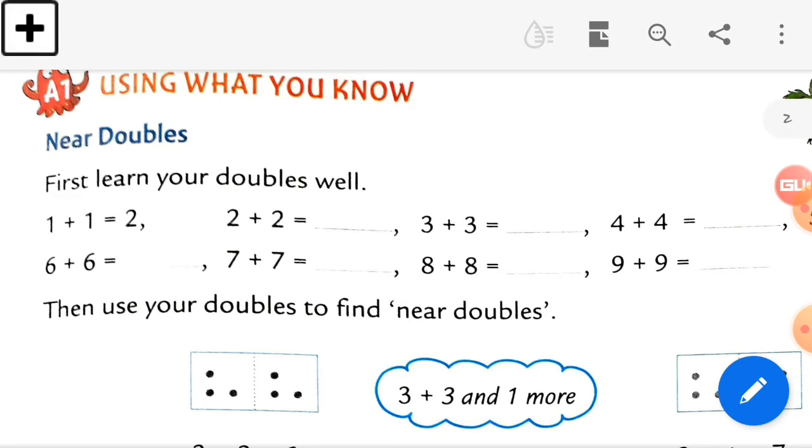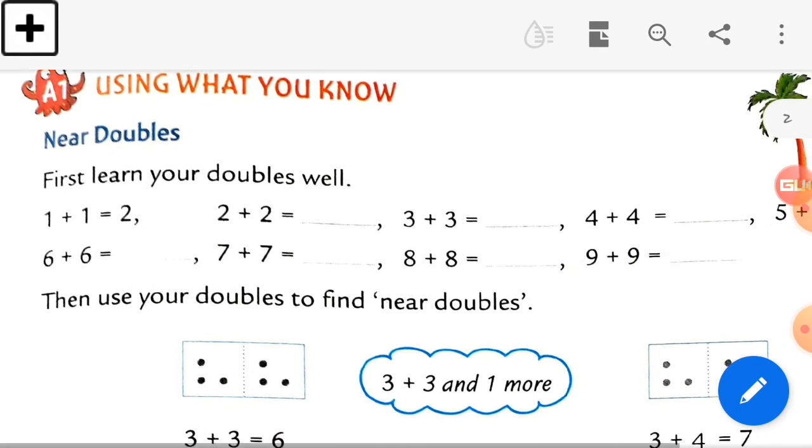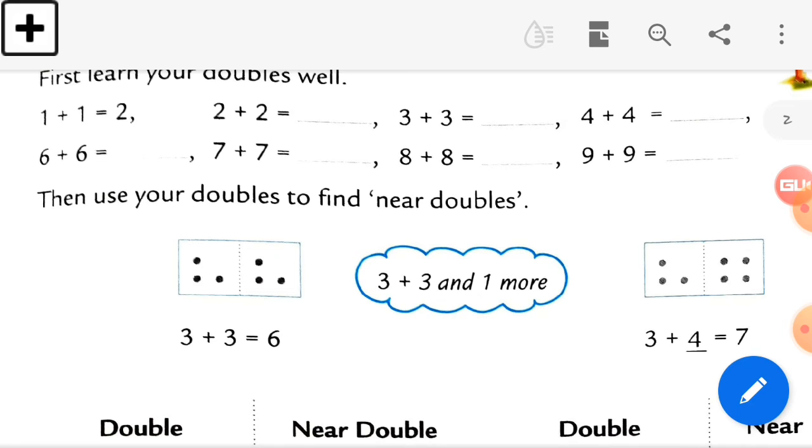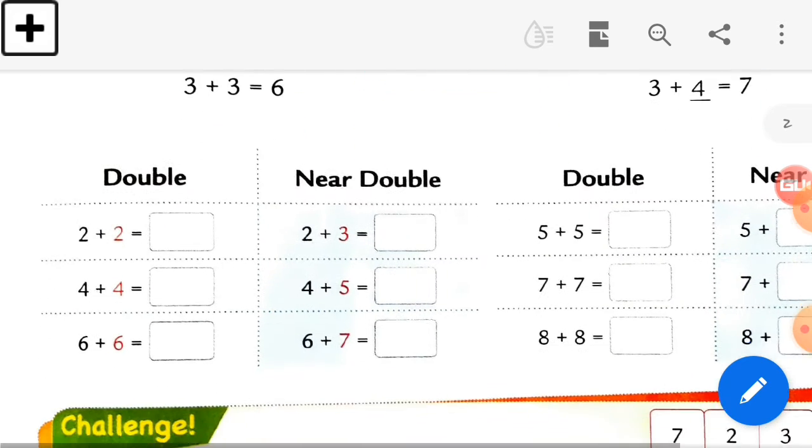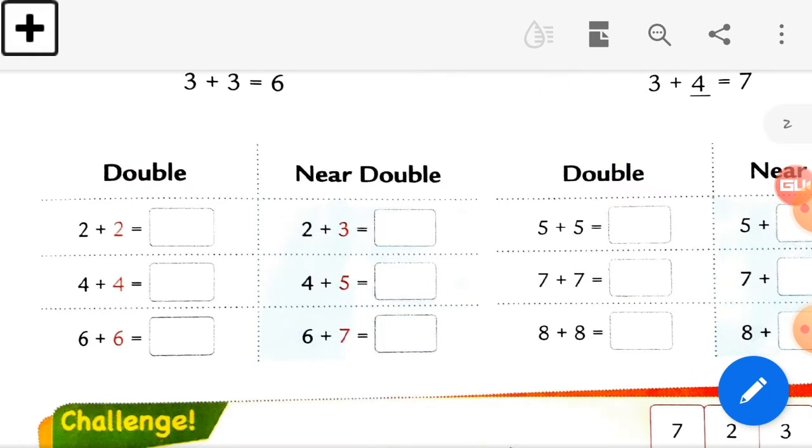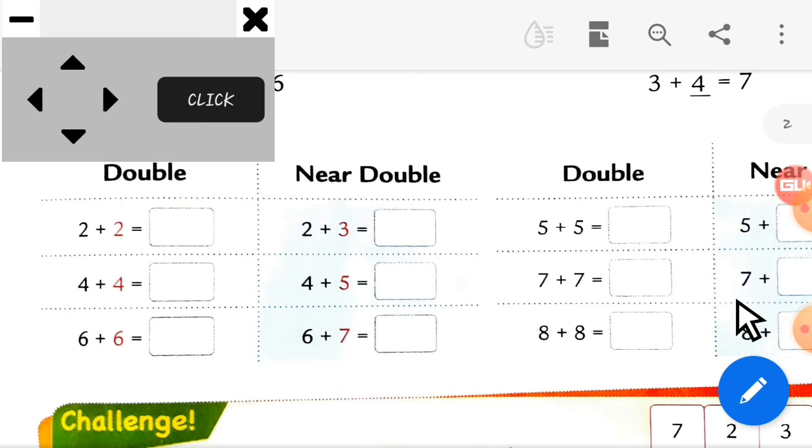Okay. Now, see, this is the exercise. Okay, and I hope your answer is as I said. Now, here is the double thing. See this, here is 2 plus 2. You can see this. My arrow is going on. See this. Just look where the arrow has stopped. Yes. Here is 2 plus 2. So, how much is it? As we discussed, 4.